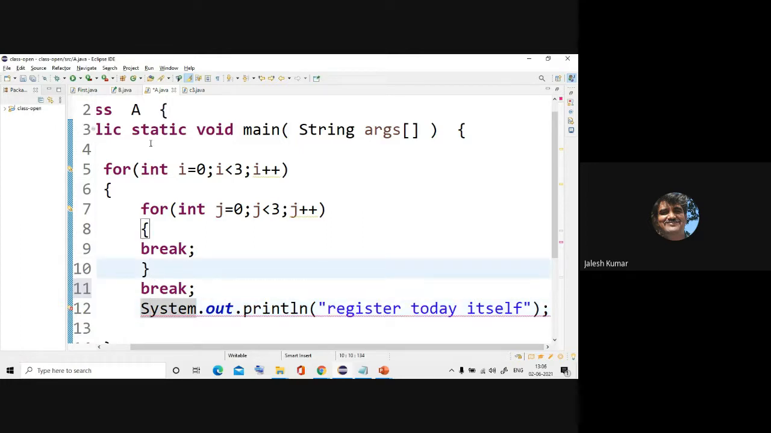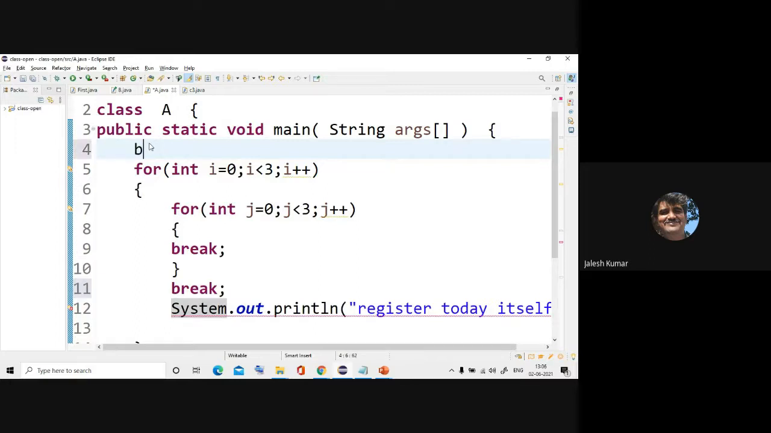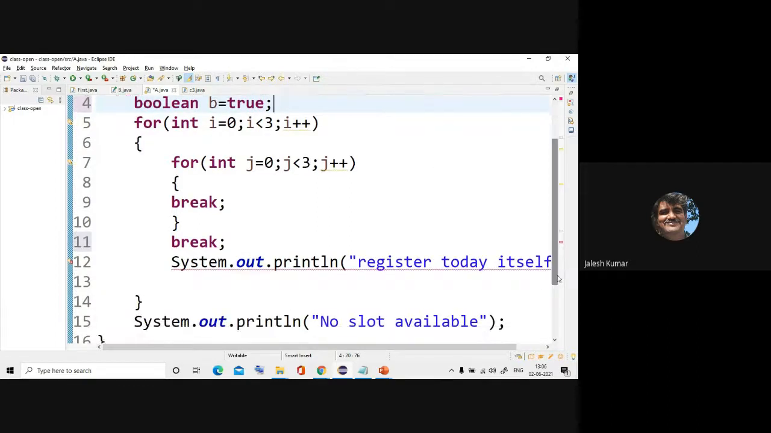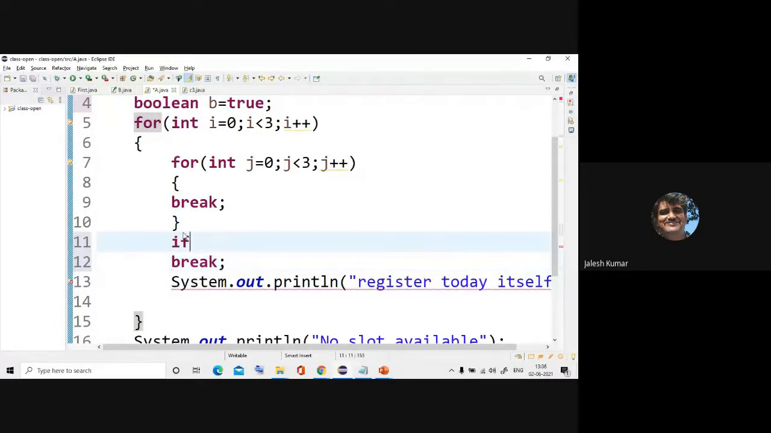Like if I write one boolean, just for a simple example, I am showing. Let us consider b is equal to true, and if I write here if b, break, see it will work. The compiler thinks that some particular condition is there, that's why it will work, but actually we are cheating the compiler. So you should remember this.